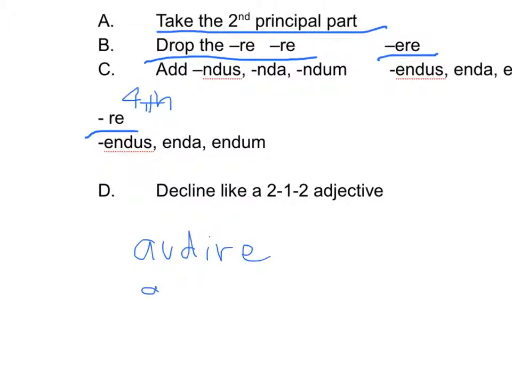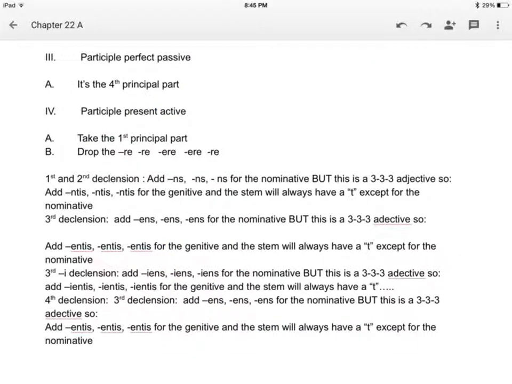You drop the re, so you end up with audi, and then you add endus: audiendus, audienda, audiendum. And then you decline that like a regular 2-1-2 adjective, and it translates as about to hear, masculine, feminine, or neuter. And you can put that in the genitive, the dative, the accusative, and the ablative. It's an adjective just like any old regular 2-1-2 adjective.